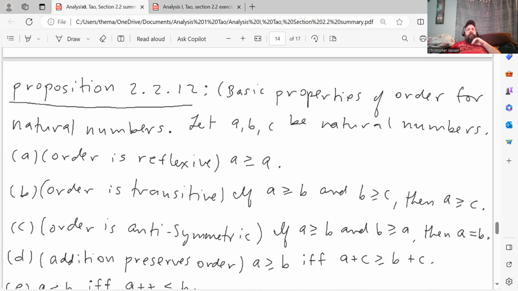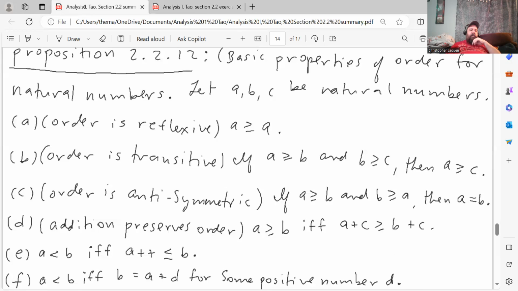All right, so here's Proposition 2.2.12, basic properties of order for natural numbers. I already talked about this in the summary for this section, but let's remind ourselves of what it says. Let a, b, c be natural numbers, then all these parts are true.